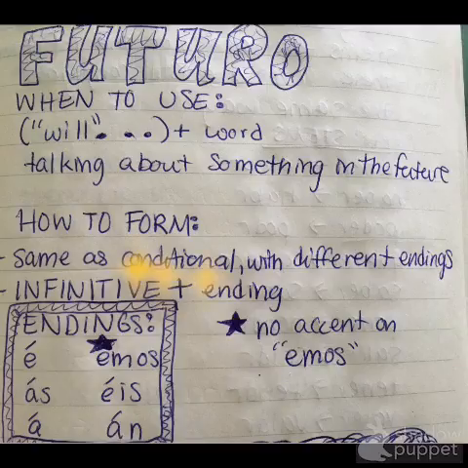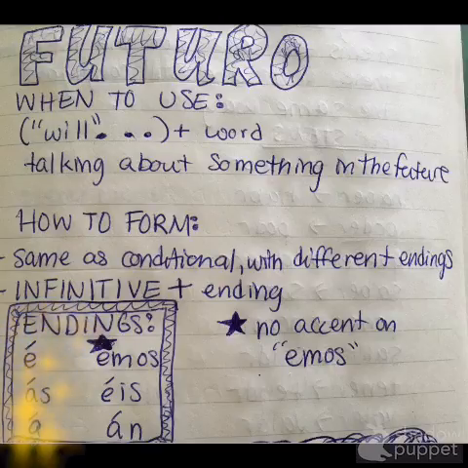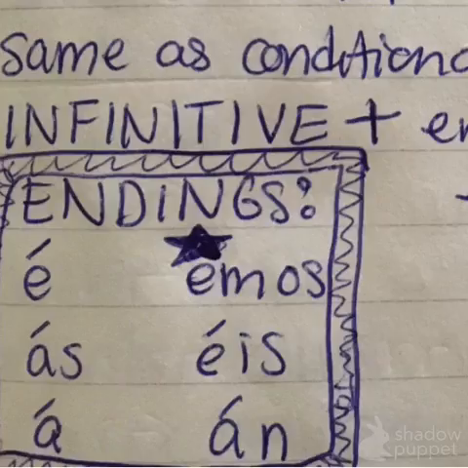So this is exactly the same as the conditional tense, except for their different endings. So if you're familiar with the conditional tense, the future tense will become very easy to you as well. So here are the endings. They're é, ás, á, emos, éis, án. So you should probably write these endings down so you can memorize them.